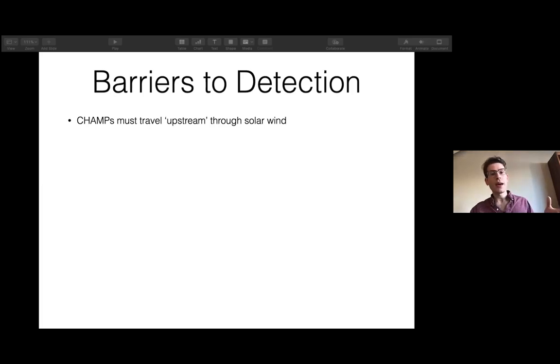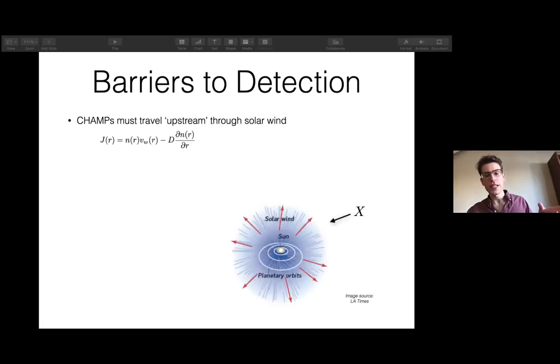I'll talk very briefly about these barriers to detection before going to the direct detection. I guess I have just a few minutes. How much time do I have, by the way? Well, a few more minutes, let's say 5, maximum 10, I would say. Okay, perfect.